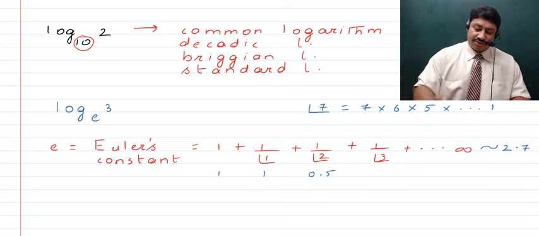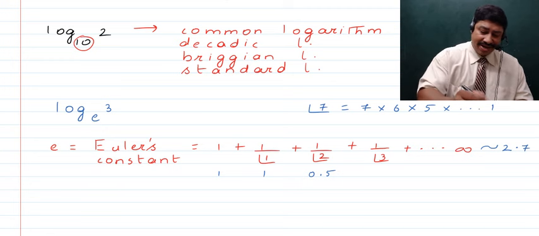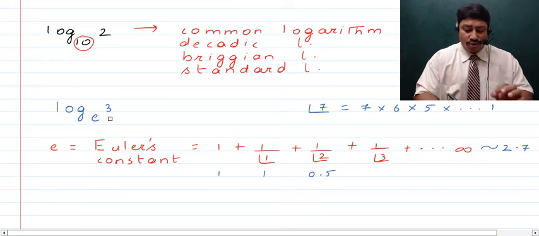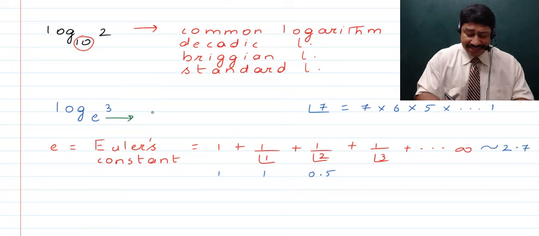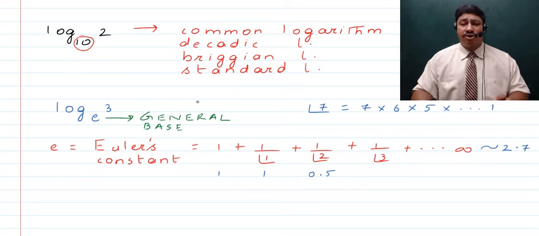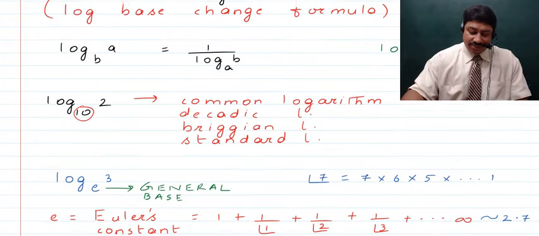This is a constant which is the general base. So you've got to remember that whenever you talk about any logarithm which has not been given its base, this is the general base, and above we had the common logarithm where we had 10 as the base.